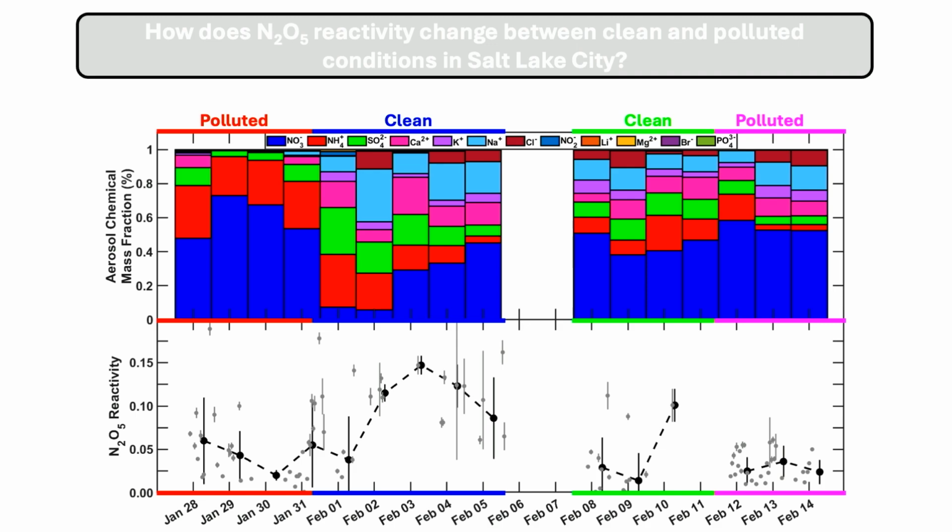of what we saw during the campaign. The top plot is showing the aerosol chemical speciation in the bulk mode, so just everything put into one filter. And the bottom shows the N2O5 reactivity that we measured. And as we can see, under polluted conditions, the N2O5 reactivity is quite low. At the beginning, pretty steady, because we missed that clean air pollution transition.